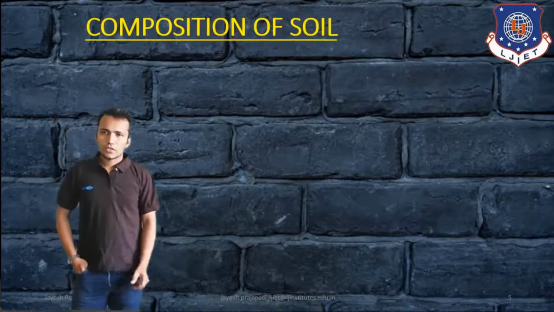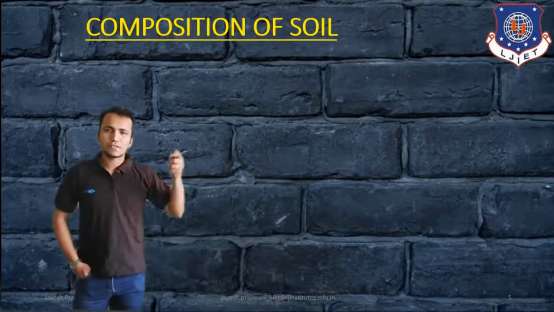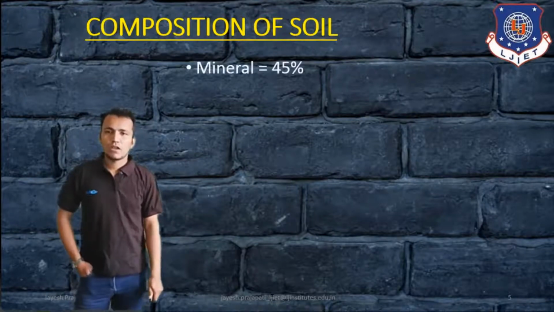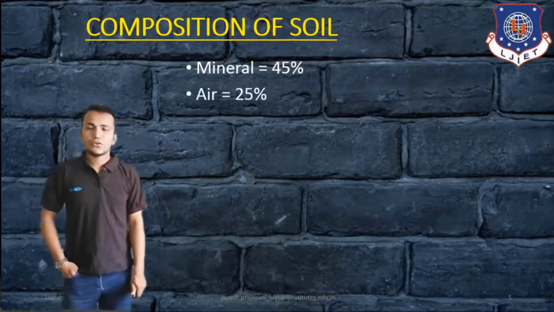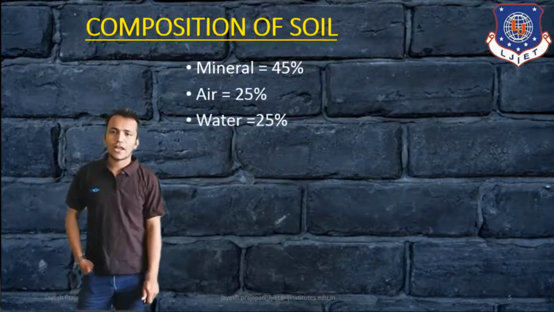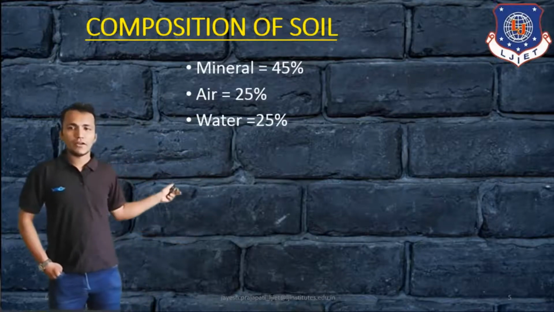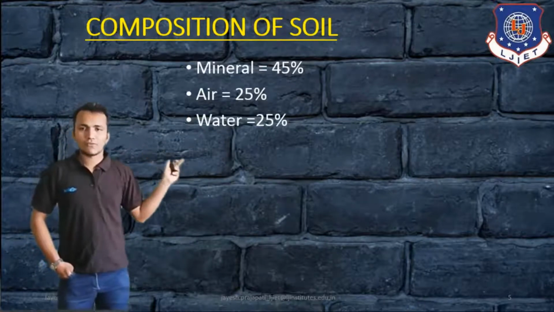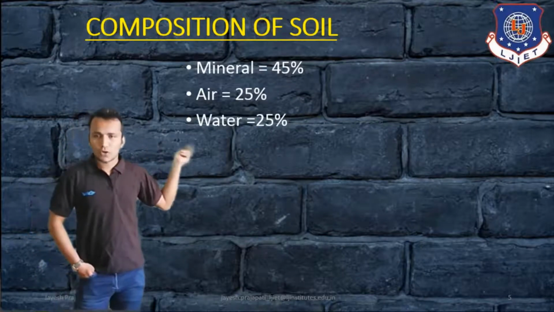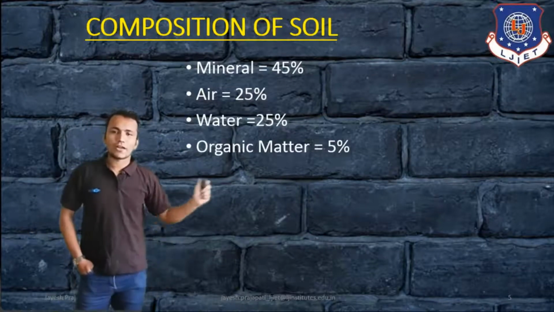Then the composition of soil. If we break down soil into different parts, it can be like this: mineral 45%, air 25%, and water 25%. Out of 100, you can see air 25%, water 25%, mineral 45%, and only 5% is organic matter.